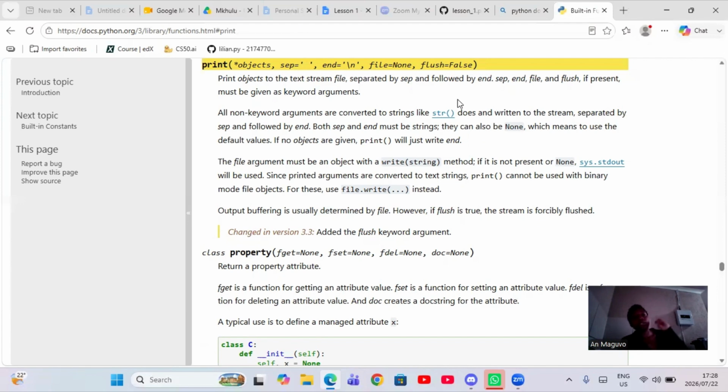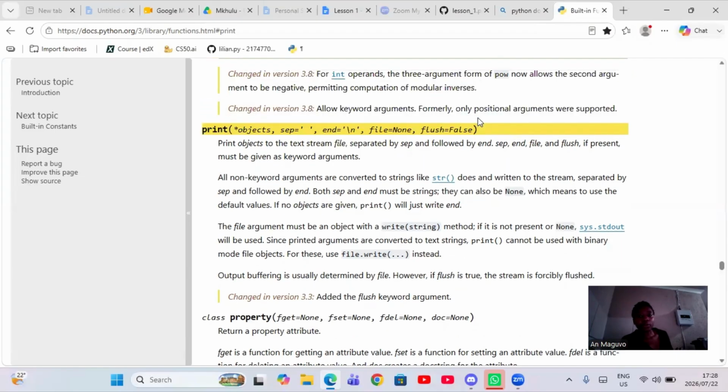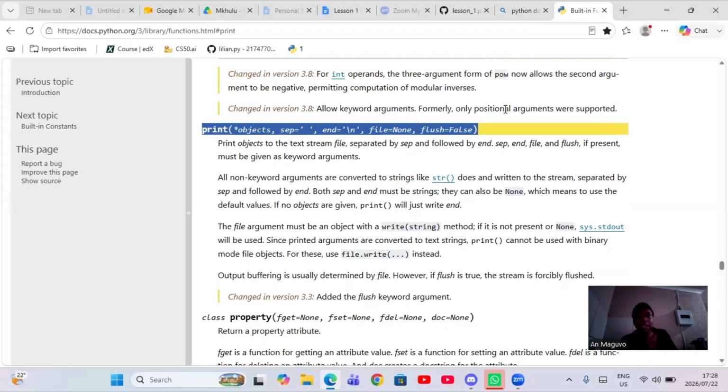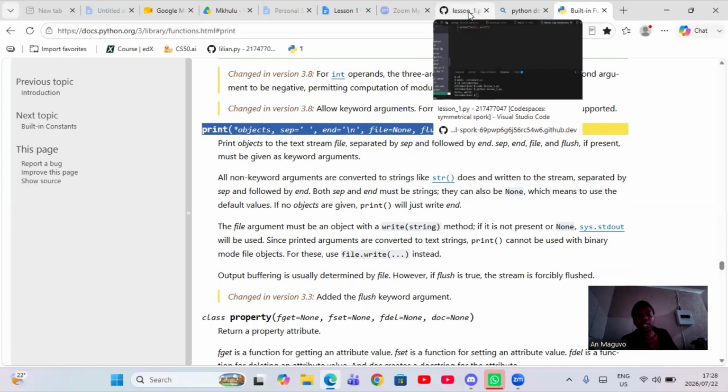File, ignore it. Flush, ignore it. But if you want to know what it means, copy the whole thing like this. Copy this part here. You can even use your debugger as well. Copy like that, right? Then you go back to your debugger inside here and paste it and ask it to explain it to you, right?